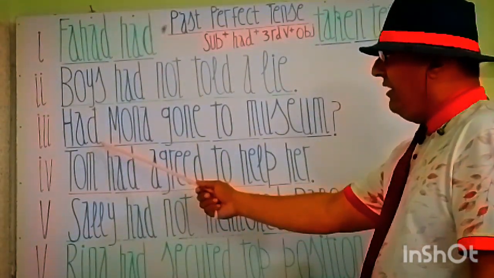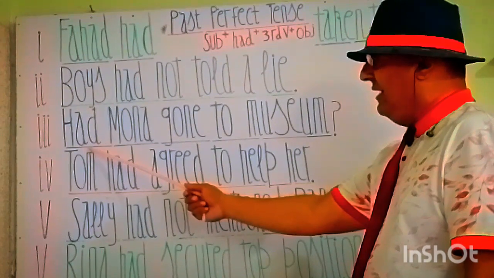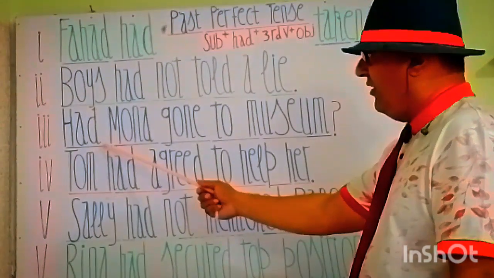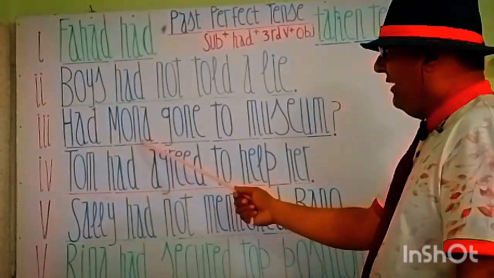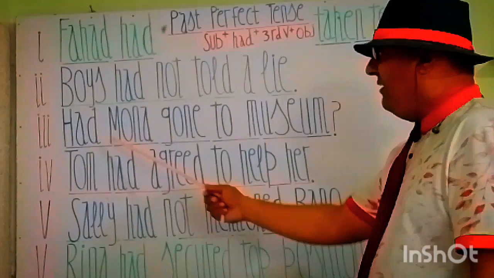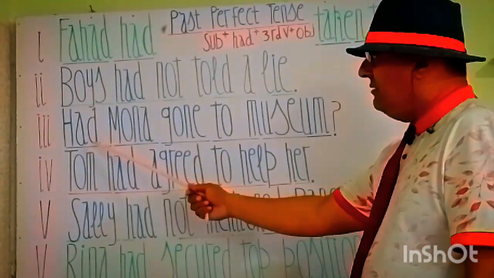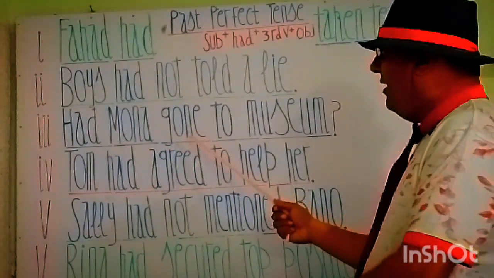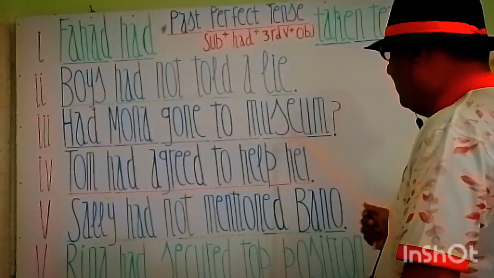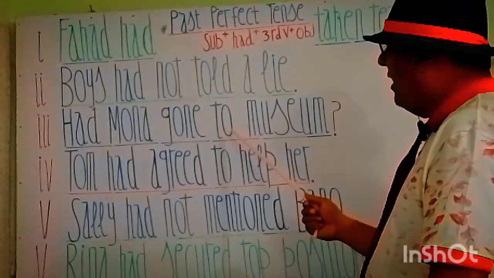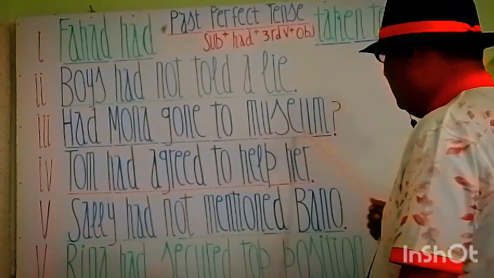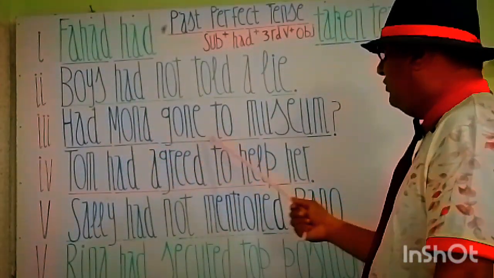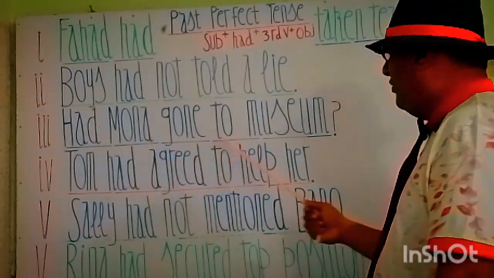In all interrogatives in past perfect tense, we have to write had in the start of the sentence, then the subject. Had Mona gone? Had we'll write had first, then subject Mona, then third form of principal verb gone, and then the object museum, and to is a preposition that relates these two nouns. So, had Mona gone to museum?